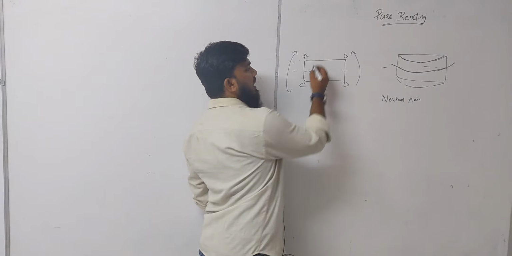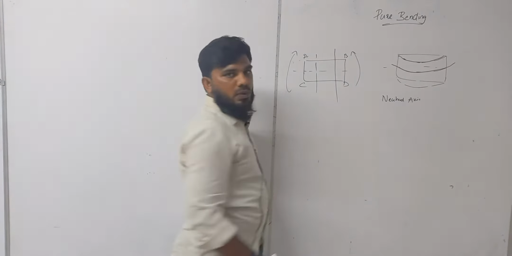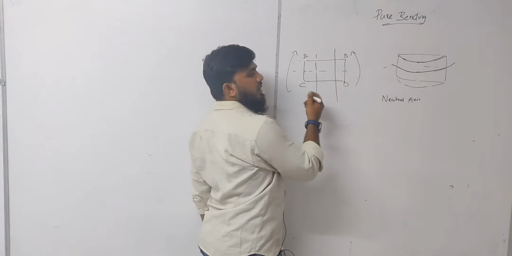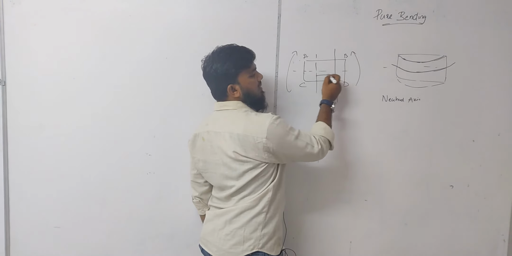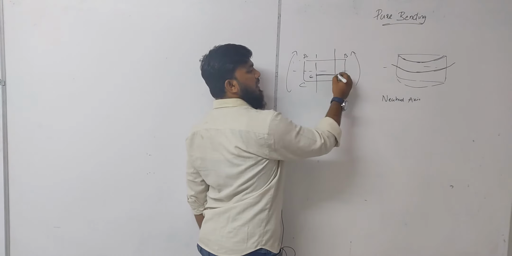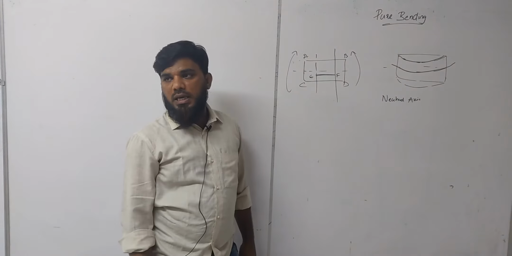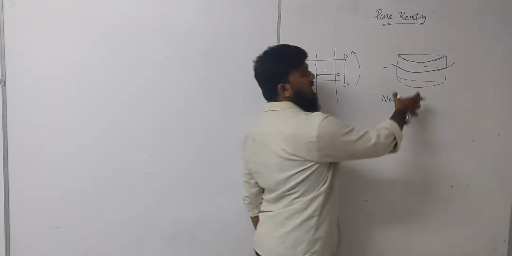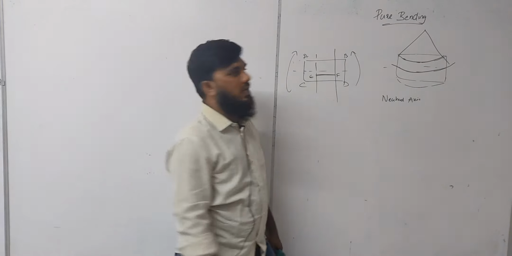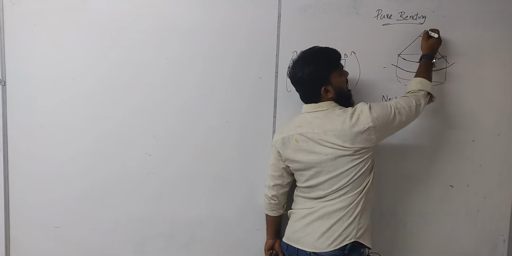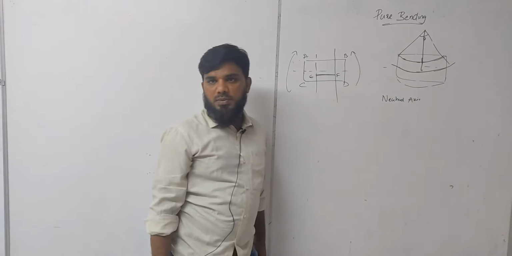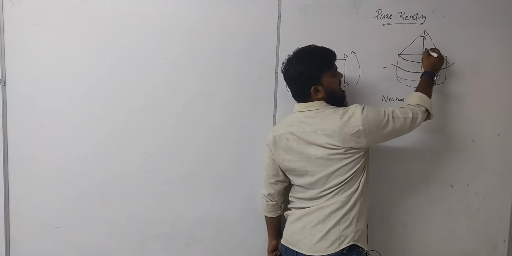For example, we are considering two sections here. Out of these, I am considering one element below the axis. Let the element be EF. Now when I bend this, it will obviously make a center, and this is the angle theta. From the center to any point is considered the radius. So this is my radius R.